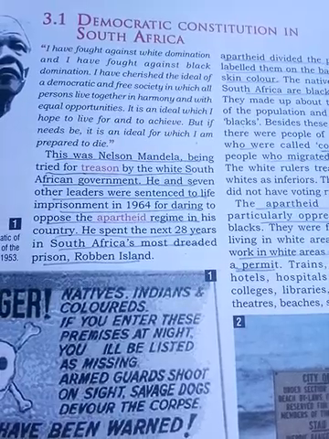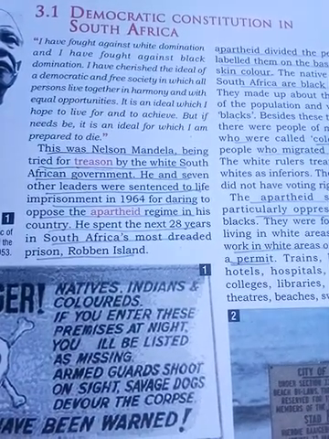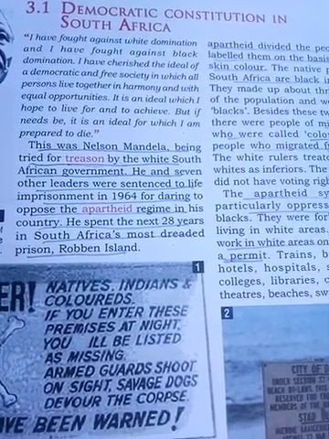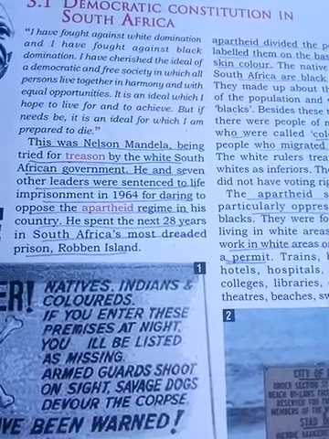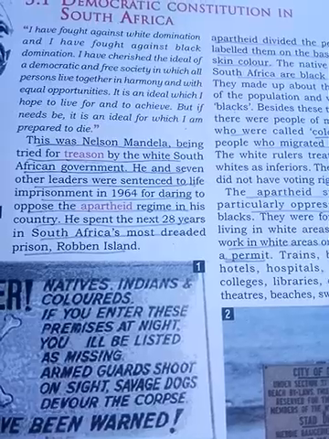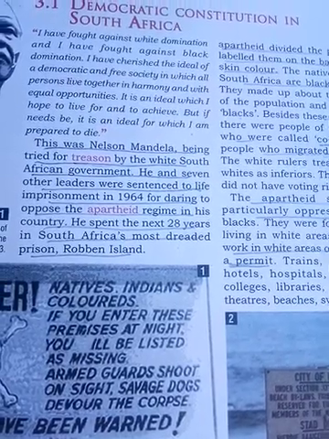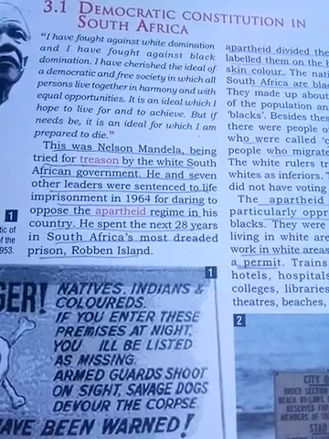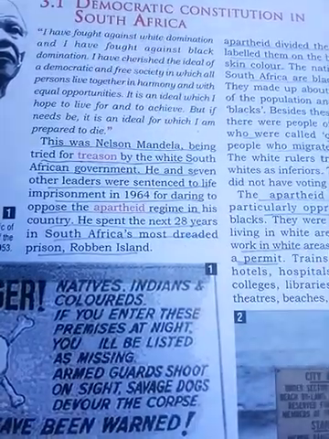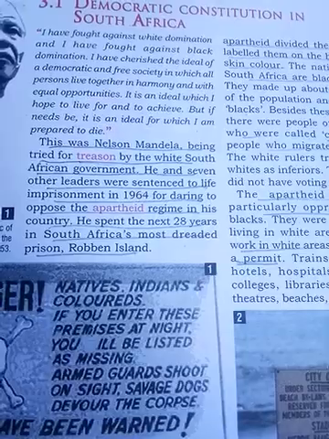Nelson Mandela being tried for treason by the white South African government. That means during that time, the South African government was ruled by the white people. Nelson Mandela is doing protest, because Nelson Mandela is a leader.